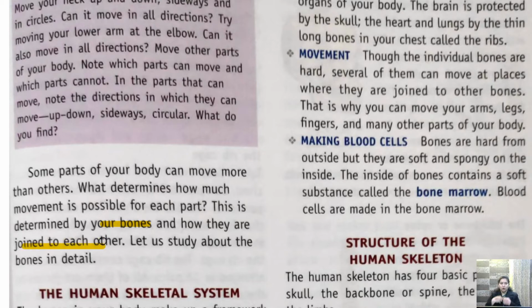So different bones in our body are joined in different patterns. Depending on how they are joined, the movement of the body takes place. Like some parts can move a complete 360 degrees, like our hand. Let me just show you.